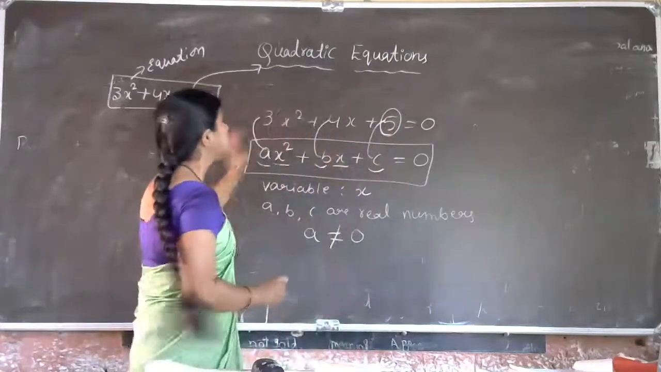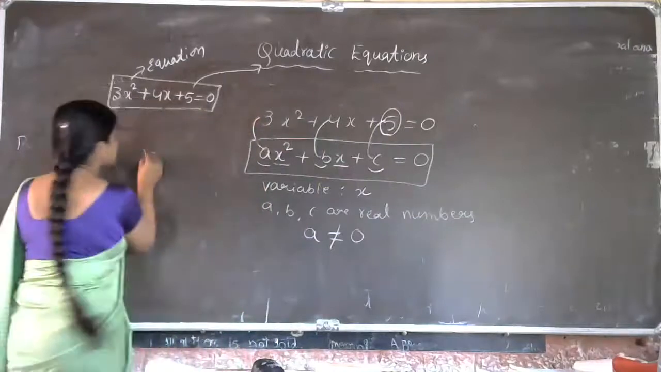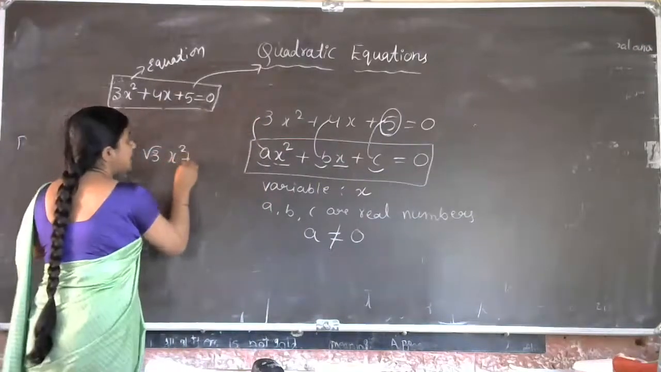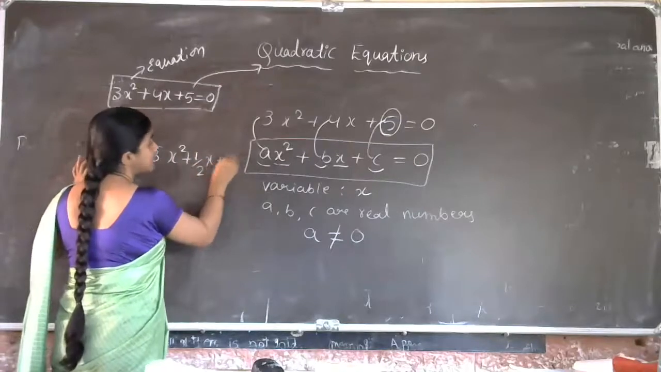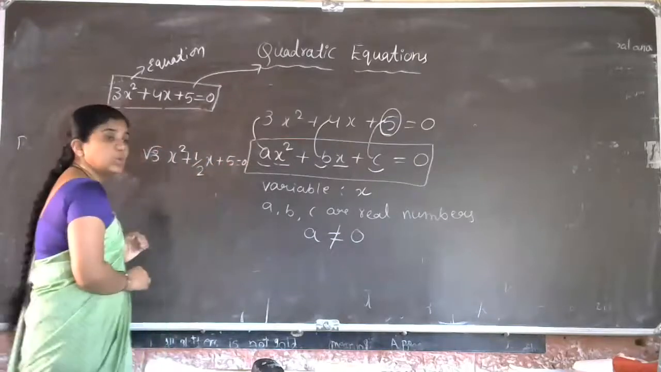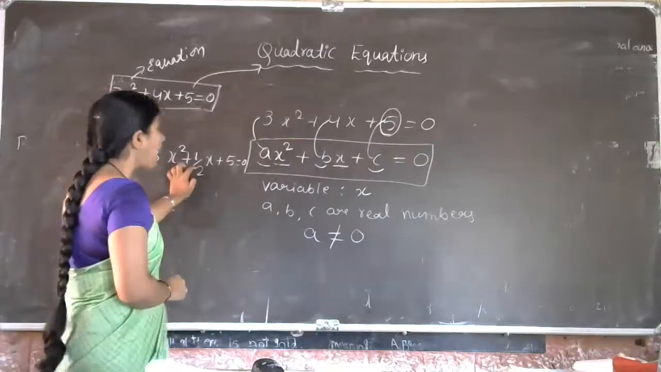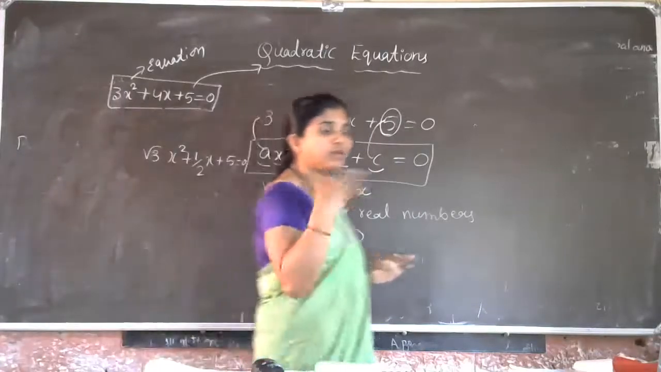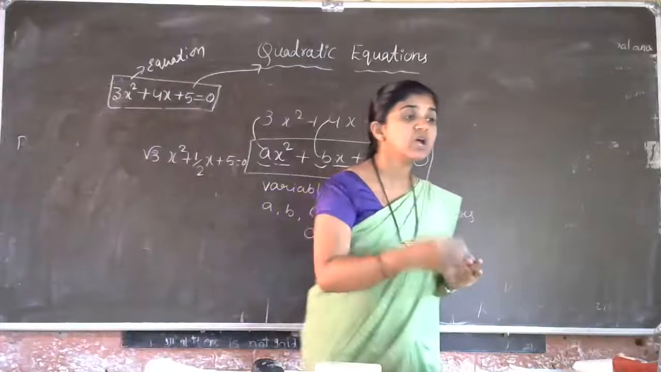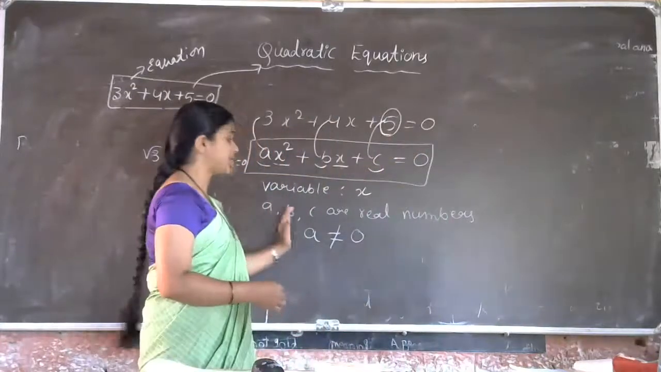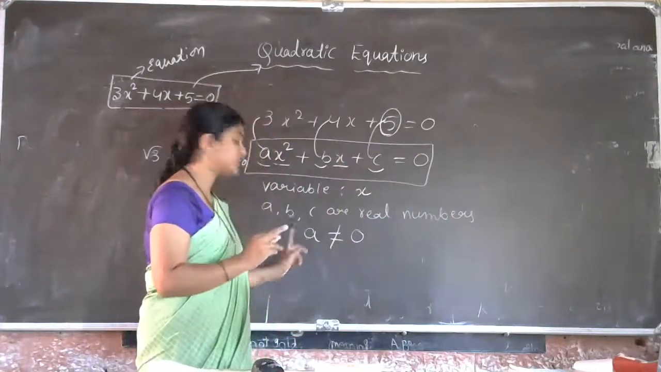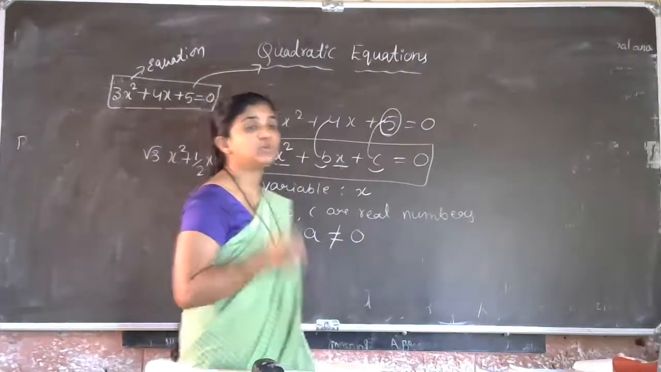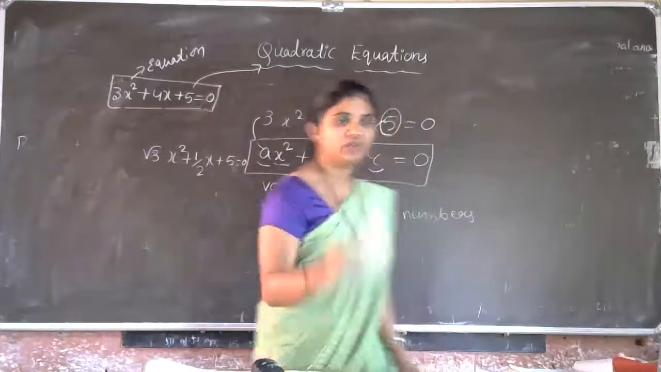Next here, you can use this root 3 x square plus 1 by 2 x, plus 5 which is equal to 0. See here, root 3, half. So you are observing different types of numbers. That's why here a, b, c are real numbers, with only one condition, that a not equal to 0. Why a not equal to 0?